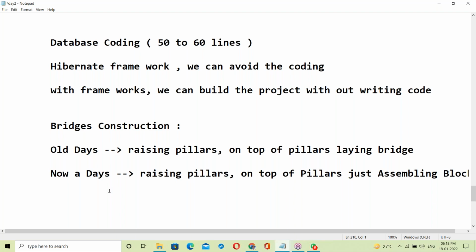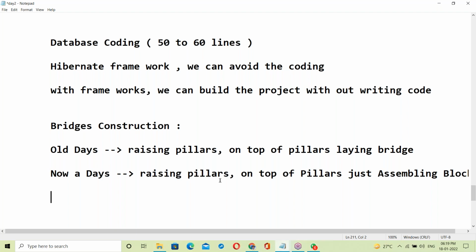Within 3 to 4 months, the bridge construction finished. Last year, during the COVID period, around 6 to 8 months. In Hyderabad, they constructed more than 5 to 6 bridges. The TS government took advantage of that curfew environment. There was no public movement and the roads were free. They took the advantage, and in that period they completed more than 5 to 6 bridges.